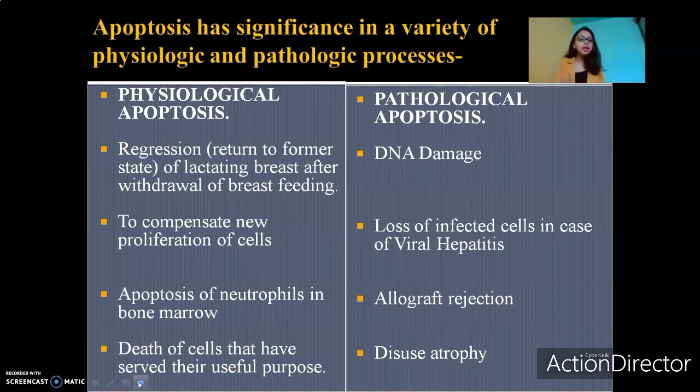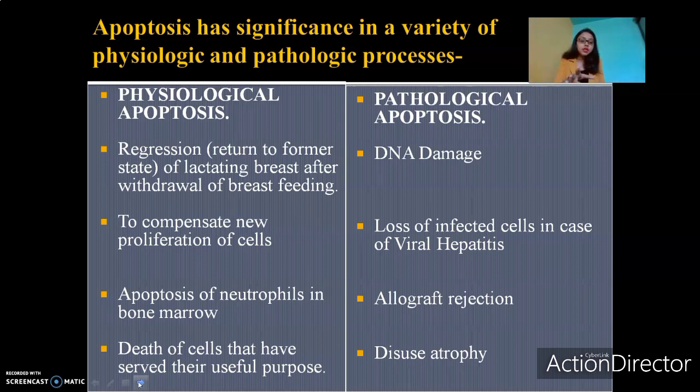Another example here can be loss of infected cells in case of viral hepatitis. In hepatitis, there's inflammation of the liver cells due to infection by a virus. The liver cells which have been infected by this particular virus undergo apoptosis, which means they undergo cell death. Why are they undergoing cell death? Because they do not want that particular virus to replicate in that cell and spread elsewhere. They want to restrict the damage done to the liver. They want to restrict the spread of the infection. To check the spread of the infection, the infected cells themselves undergo apoptosis.